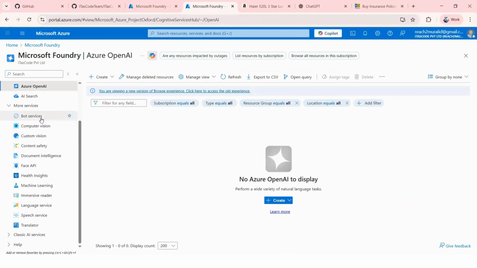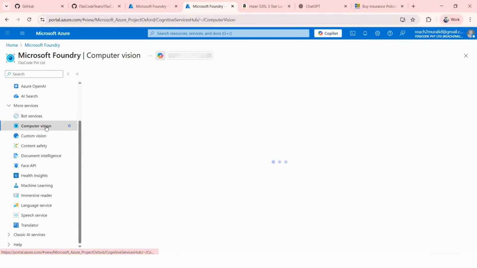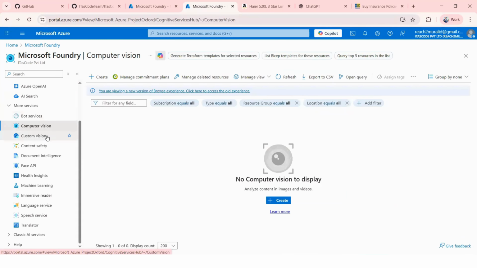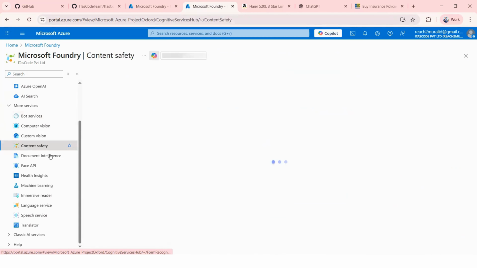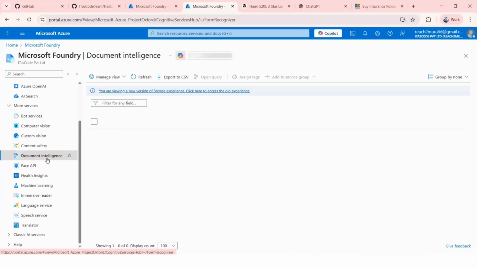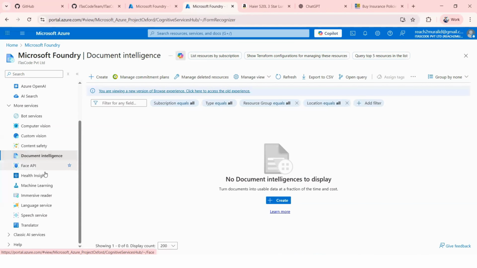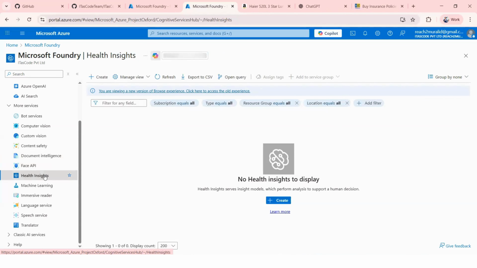If you are trying to set up bot services or computer vision, video to image, image to video, content safety, or document classification, health insights, so many services are there. But as a cloud engineer, how are you going to set this up? Whenever you set up any solution, we need to maintain security, auditing, as well as a feedback mechanism. We are going to observe how to set up all these strategies.